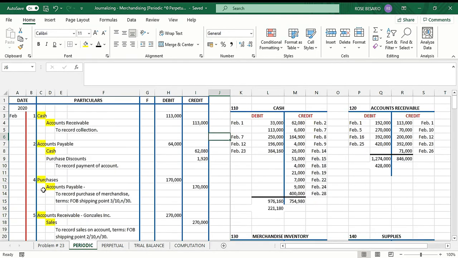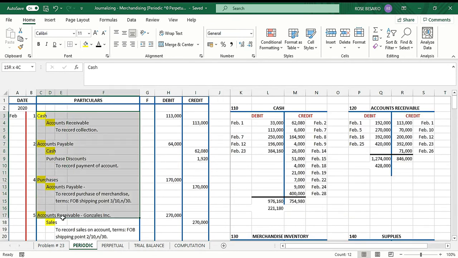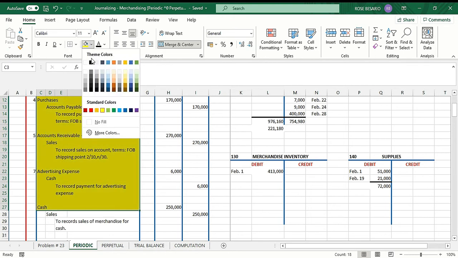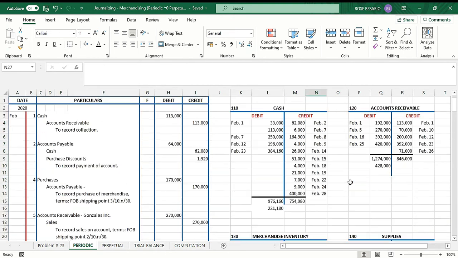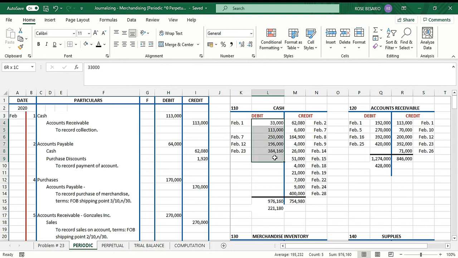Okay, so assuming I have posted everything, after that, what I will do is foot the T accounts. So how do you foot? Add the total debit, and add the total credit. So for cash, the total debit is 976,160 and the total credit is 754,980. And then after that, get the balance.